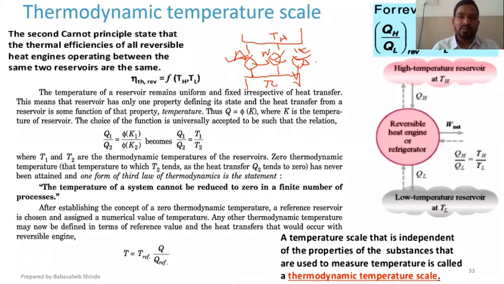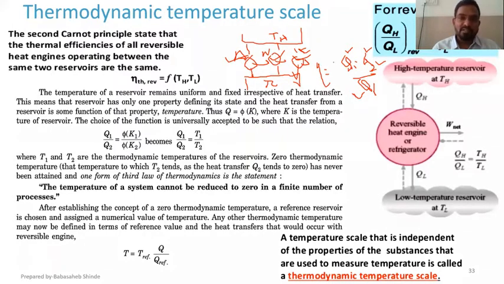So we know the efficiency relation, right? Efficiency is equal to (Q1 minus Q2) by Q1. That is heat accepted minus heat rejected, divided by heat accepted, or heat lost by the system divided by heat input to the system.